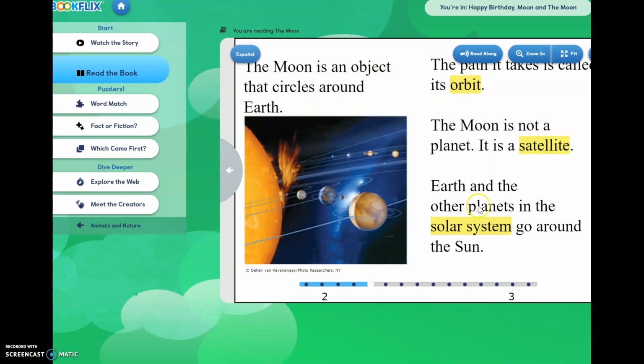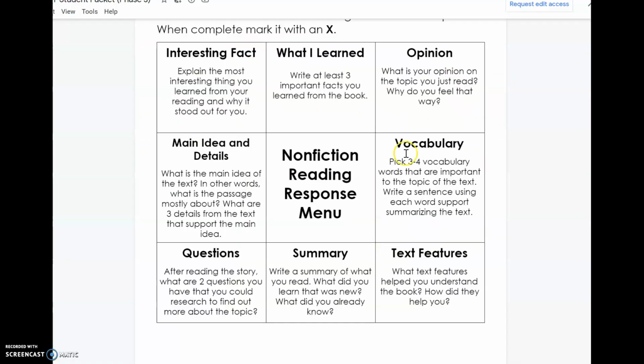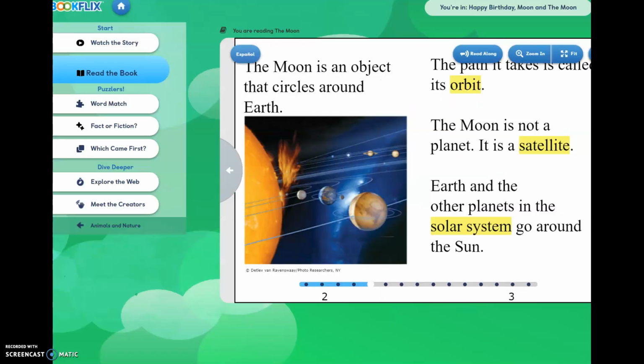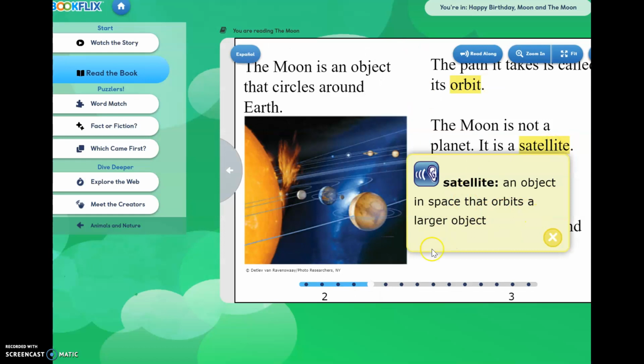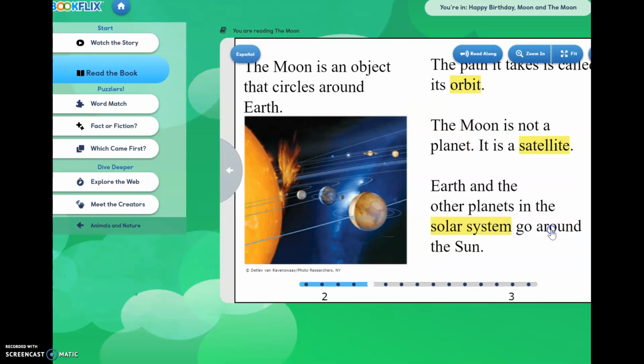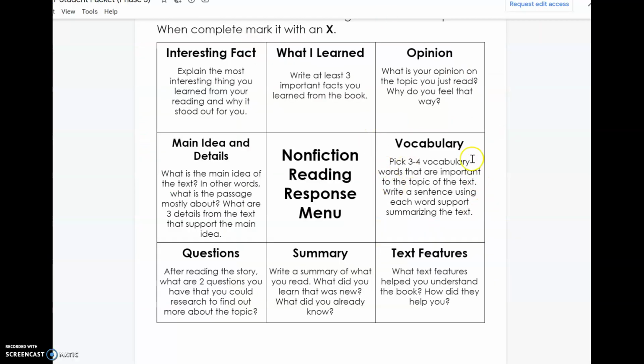So those are some new words. You could write 3 or 4 of them, and you already have the definition. When you click on it, you see what it is. So if you want to make a sentence out of it, you are most welcome to do that. Okay, once you're done with the box, you can cross it out, right? You're done with it, so you can pick something else for another day.